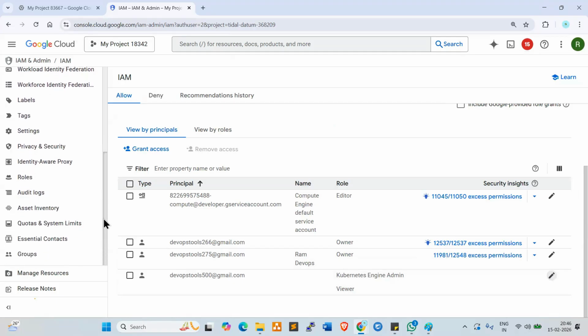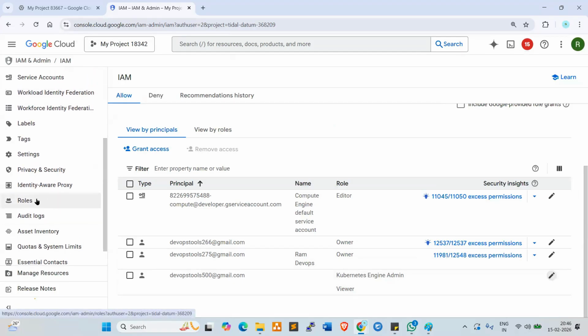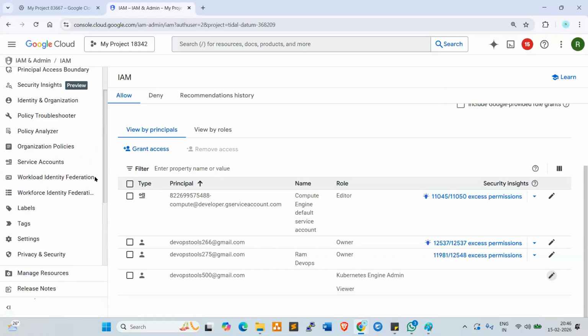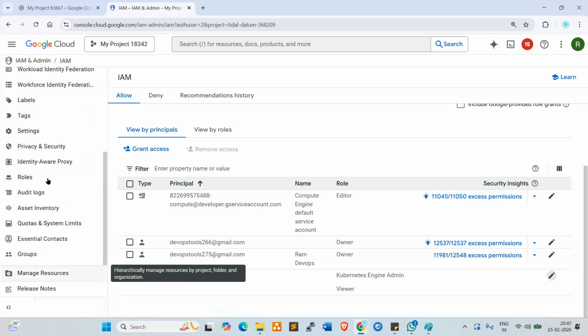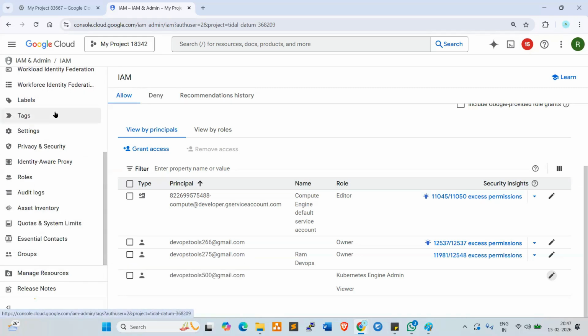Here we have different options: roles, you can attach other roles, quotas, limitations, identity-aware proxies, service accounts, different service accounts you can create. PAM accounts, principal access boundary, security insights, identity organization, policy troubleshooter, different options are available. You can go through one by one, and we saw everything in AWS. In the same way, if you want to create a group, look at here, groups are available. Create a group and you can add users to the group, right? Asset inventory, right?